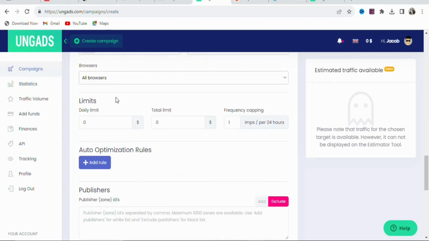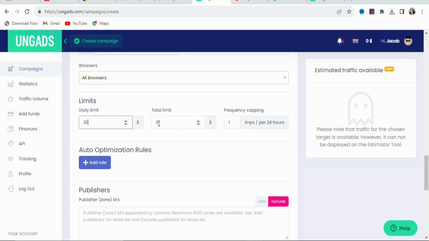Once that is done, you can see limits. You can enter the amount that you want to spend per day on your ad right here. So right here, you can enter 30 or more. That is the amount that you want to spend on your ad daily. So just enter any amount that you want, because if the ad is not getting you results, you can pause it. So just enter any amount right here. In this case, I'm going to enter 30.